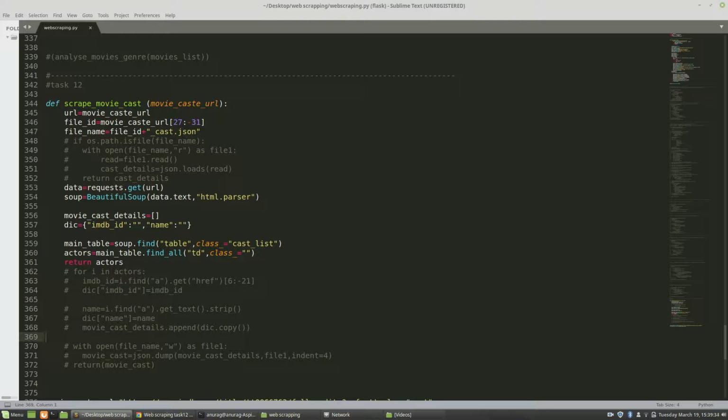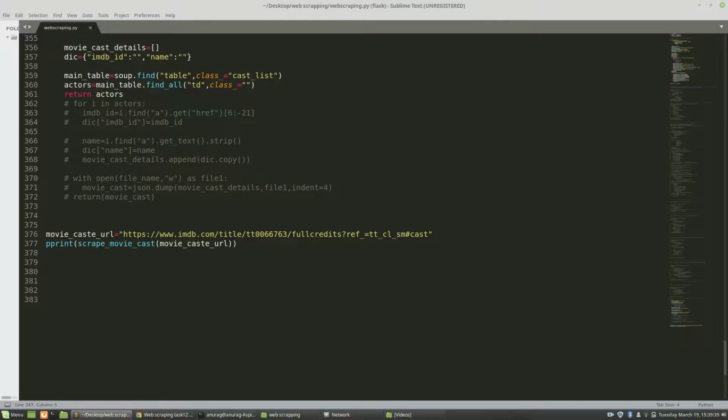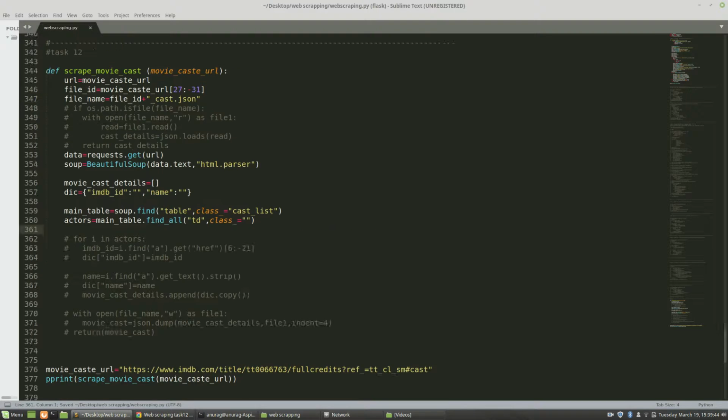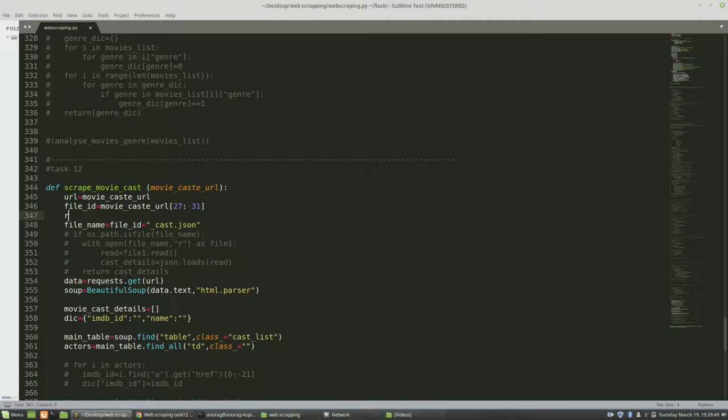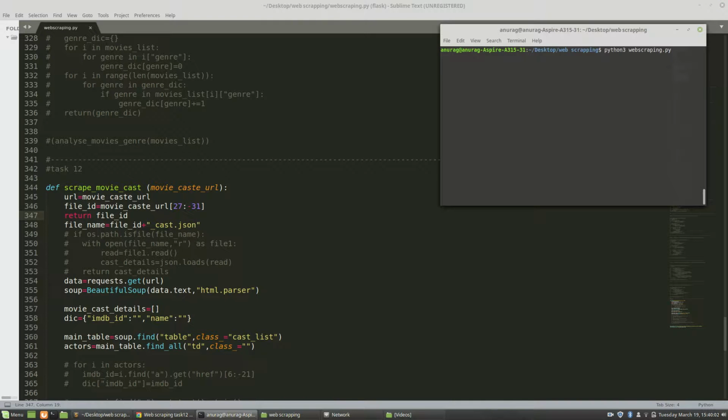So first see what is stored in our file ID. If I return file ID, the ID will be printed here from the URL. So this is the ID. I've just extracted it because I have to create a file with this name.